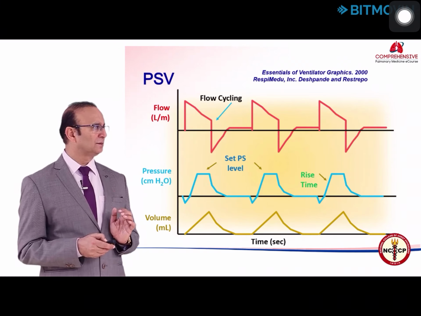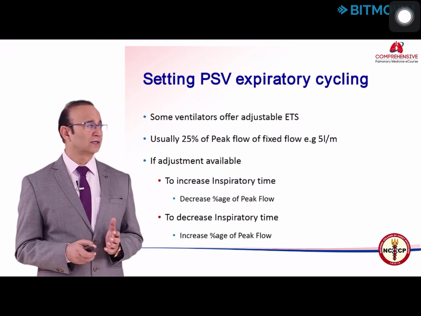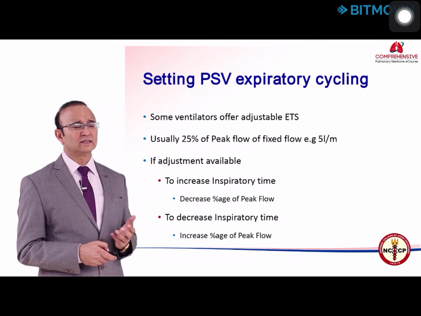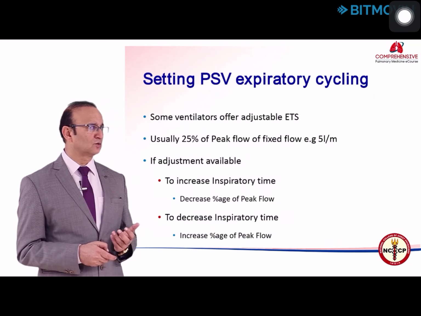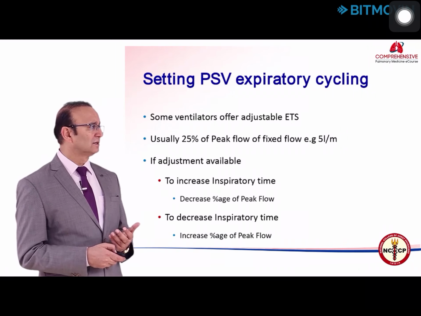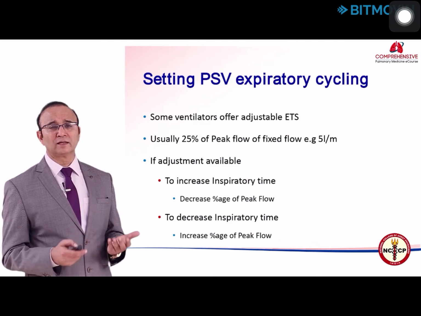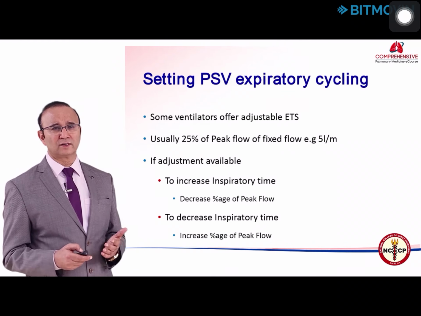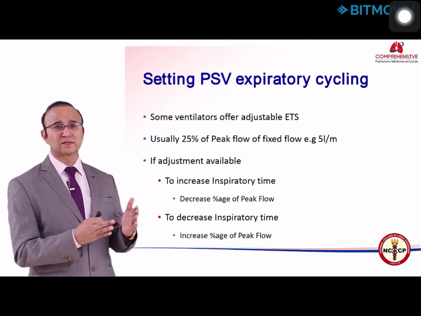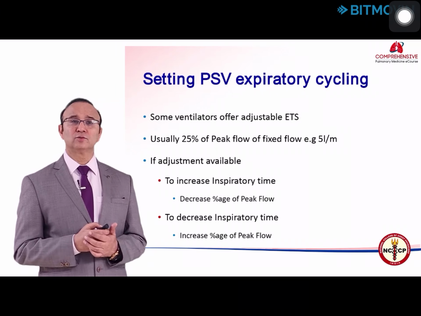In most of the modern ventilators, you can even adjust the flow cycling. Usually, as I said earlier, it used to be 25% of the peak flow. Now you can adjust the percentage of the peak flow, and some people call it an expiratory trigger, which you can keep at 25%, 40%, where it will cycle to expiration.